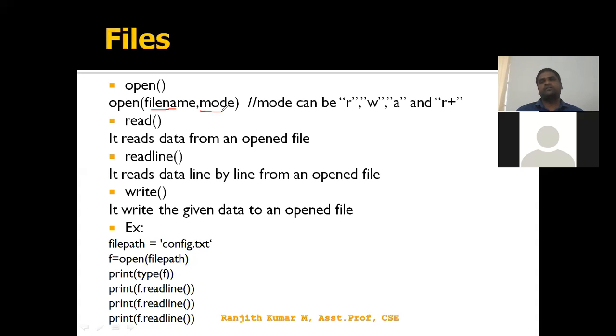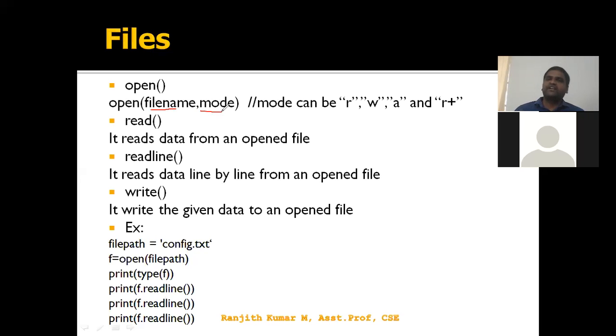Next, if I want to write some content, we have to pass the content to the write function. write(hello): the hello will be written on an opened file. Read also reads the content from an opened file. It reads data line by line from an opened file. It writes the given data on an opened file. So if I'm using a, what happens? It is going to append whatever content we are writing. We are trying to write hello, so hello will be appended to the end of the content present in the given file.